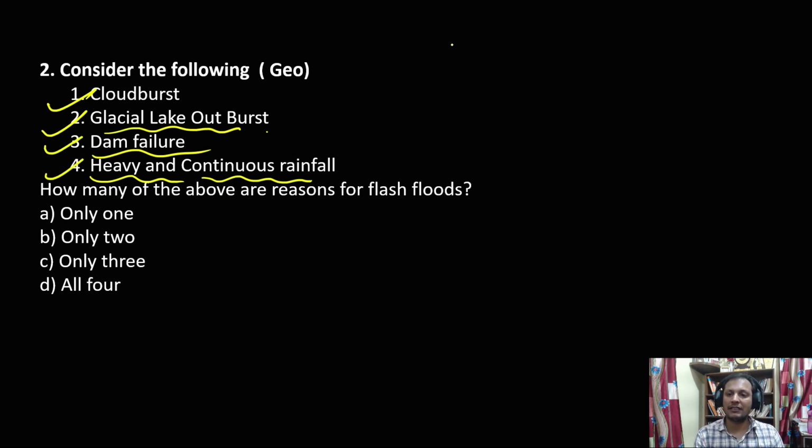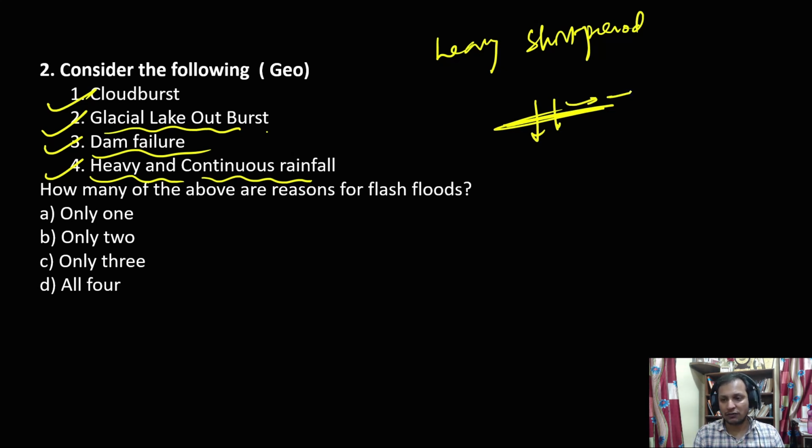Flash floods are basically situations where heavy rainfall happens in a very short period of time. Because of this heavy rainfall over a short period, the ground is not able to absorb the water, and the water starts flowing over the surface, and that creates flash floods. Cloud burst is one of the most important reasons for flash floods, particularly in the Himalayan regions.